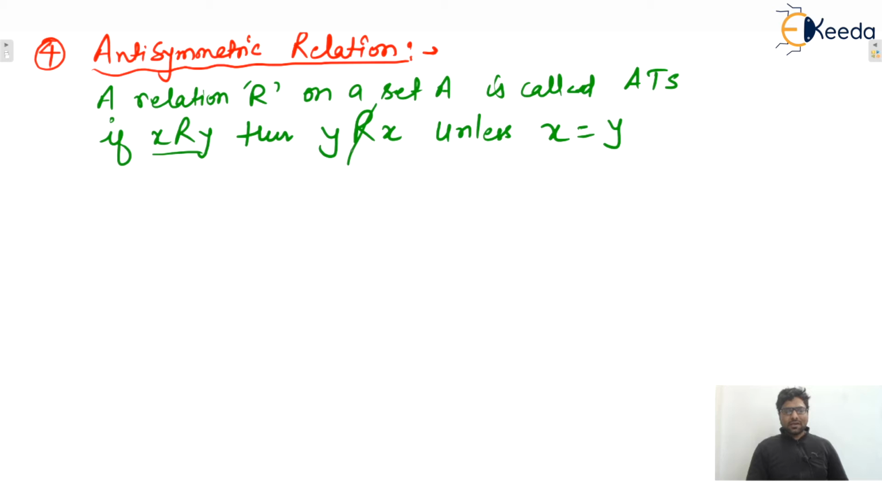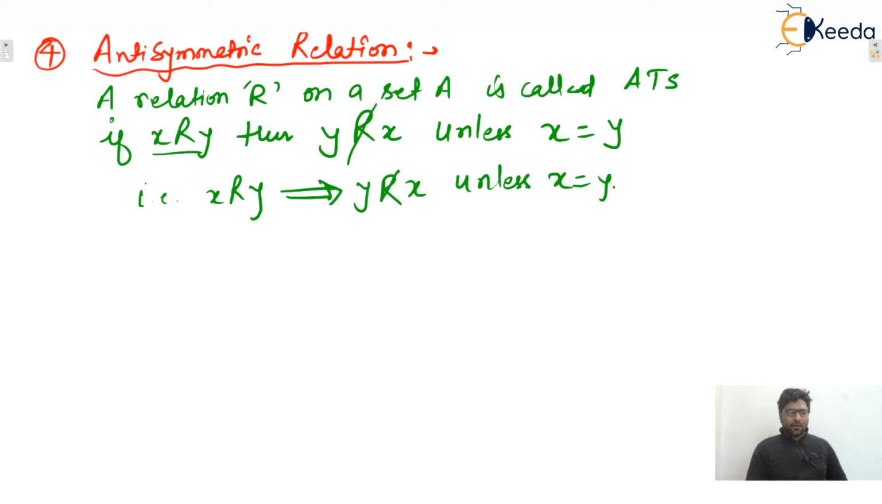So we can say that in the antisymmetric relation, self loops are allowed. Otherwise, if X is not equal to Y and if X is related to Y, then Y must not be related to X, isn't it? Okay. So in other words, this can be written as: if X is related to Y, where if-then means implication, then Y must not be related to X unless X equals Y, isn't it? Okay. So that is the definition of antisymmetric.